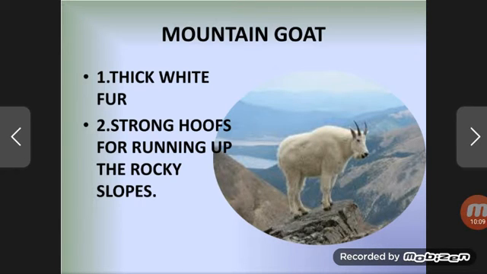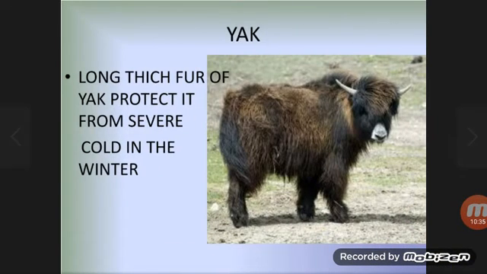Now comes mountain goat, which is the second mountainous animal. It has thick white fur, as you can see in this picture, to protect from cold conditions. And second is strong hoofs for running up the rocky slopes. In the mountains there are rocky slopes also, so such strong hoofs are there with the mountain goat, which helps it to run fast on the rocky slopes.